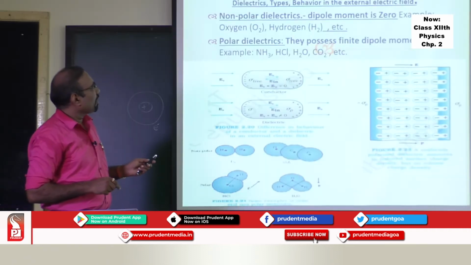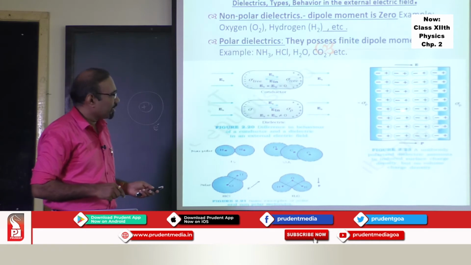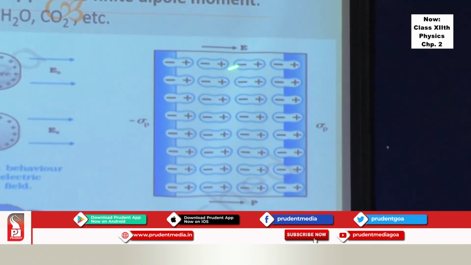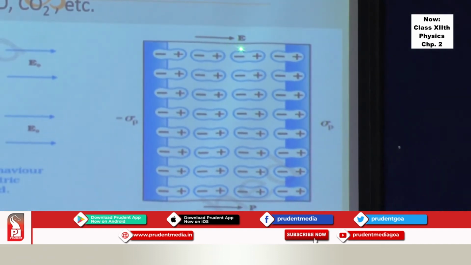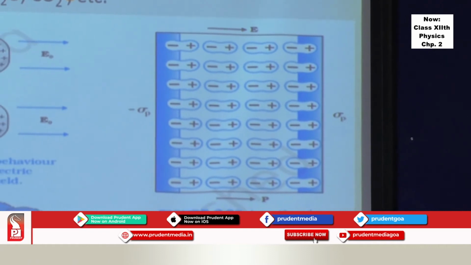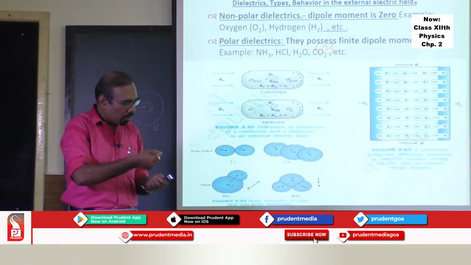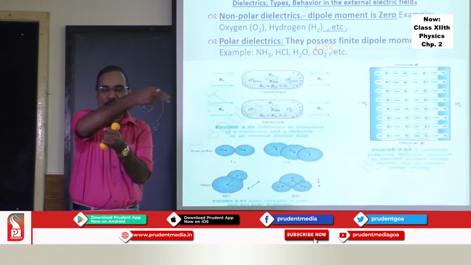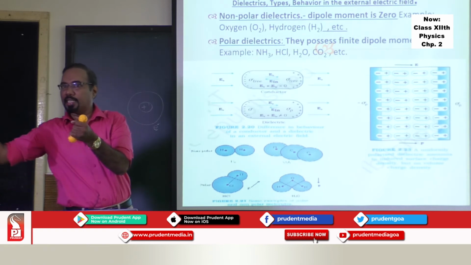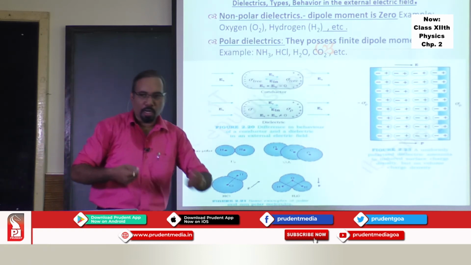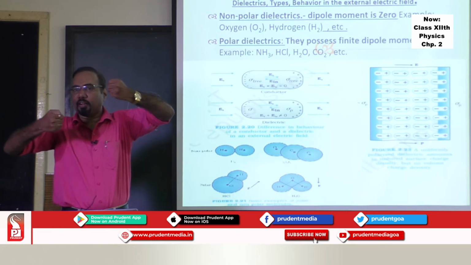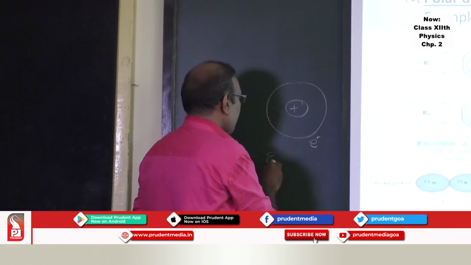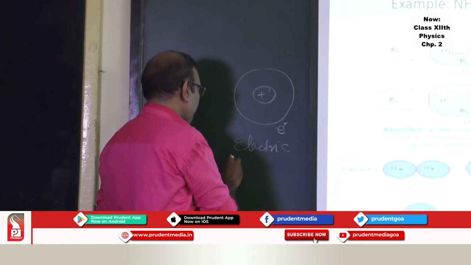If these dielectrics are placed in an external field, the external field being E bar, then the positive center of charge moves in the direction of the field, and the negative center of charge moves against the direction of the field. This pulling of the positive and negative centers of charge, this stretching, is called electric polarization.